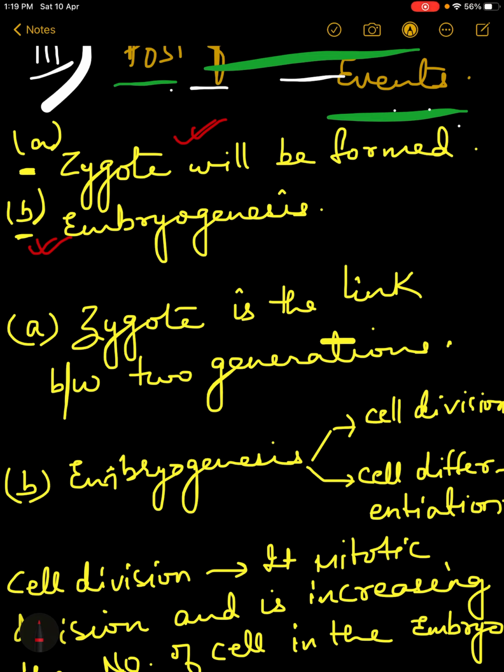First the zygote is formed, and then this zygote transforms into an embryo. So formation of the embryo is called embryogenesis. So post-fertilization events have two parts: formation of zygote and formation of embryo, that is embryogenesis.